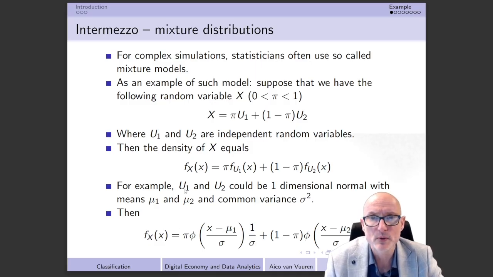As an example, suppose that u1 and u2 are one-dimensional normal with means equal to mu1 and mu2 and a common variance sigma squared.